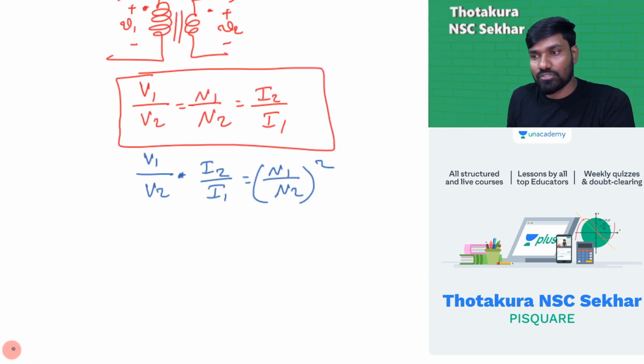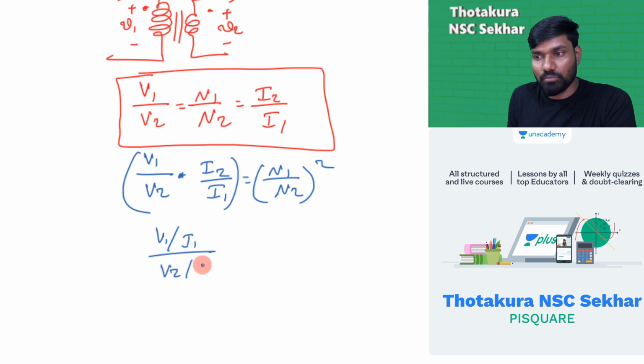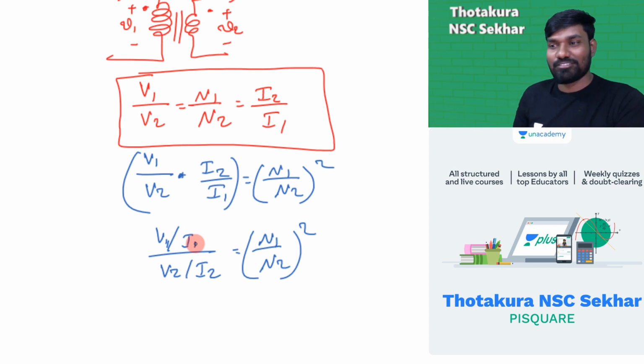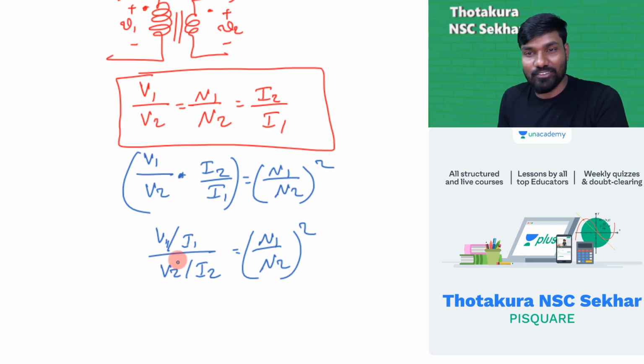So if I rewrite this part of the equation, V1 by I1 whole divided by V2 by I2 is equal to N1 by N2 whole square. Why I'm doing all this, you will very shortly see. So what is this V2 by I2?